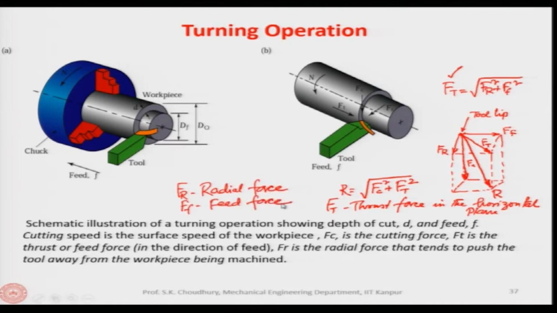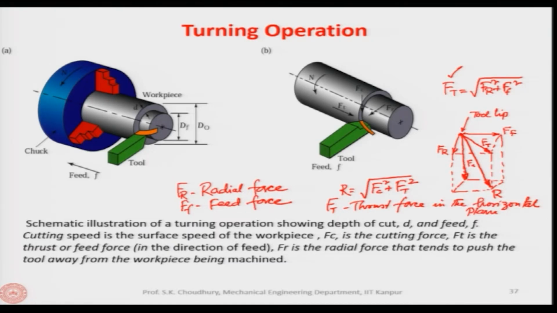So what we have is the radial force at the tool tip and the feed force, and their resultant is Ft, which is the thrust force, in the horizontal plane, as you can see.